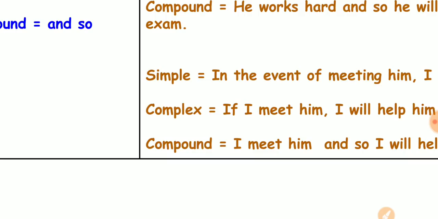And from complex to compound, you must be aware of dependent clause and independent clause. From simple, you must be aware of a phrase and a word. To get complex, you must expand a phrase or word to a clause. Again, to get compound, you must expand a dependent clause to an independent clause. If you do, it is easy for you to convert from simple to complex and compound, or compound to simple, complex, or whatever it may be, my dear friends.